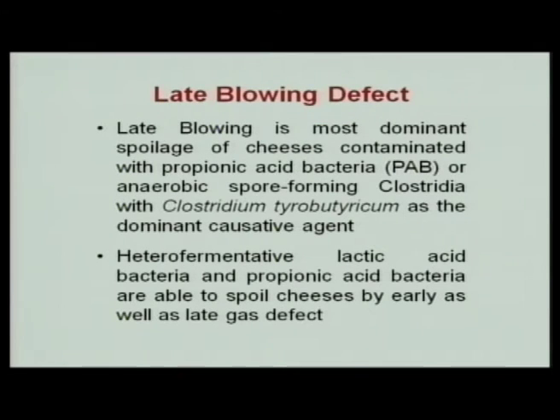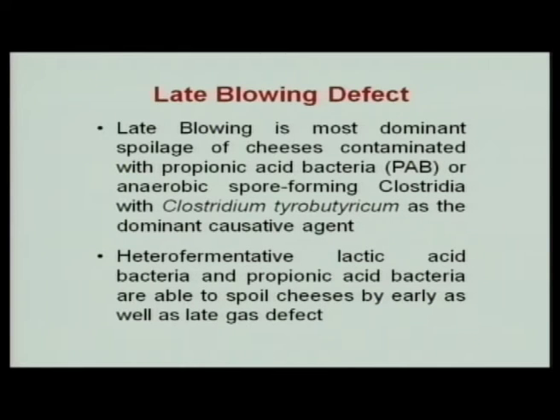The late blowing defect, as I told, is the most dominant type of spoilage of cheese, contaminated with either anaerobic spore forming Clostridia, that is Clostridium tyrobutyricum or Clostridium butyricum, or propionic acid producing bacteria, which can utilize the end product of the starter organisms, that is lactic acid.